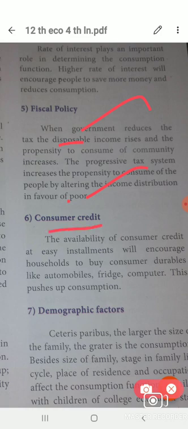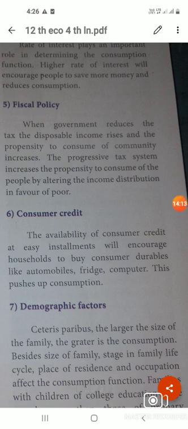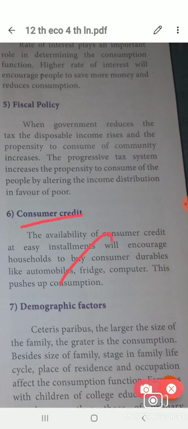Next one, consumer credit. Availability of consumer credit, with easy installments, increases household consumption. Automobile, fridge, computer, all these things. Companies give them on EMI, so consumer credit is also created.